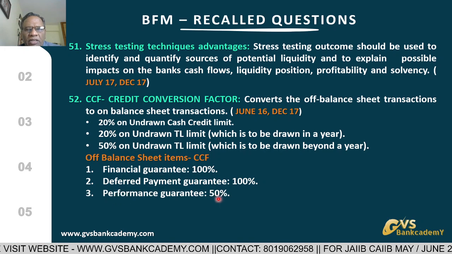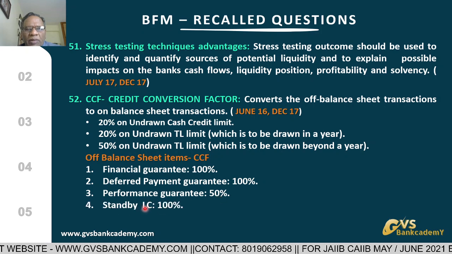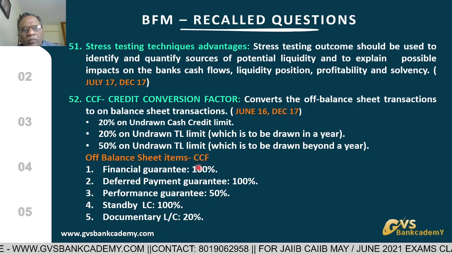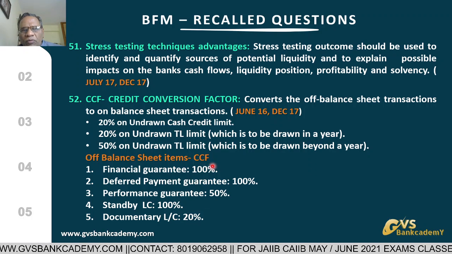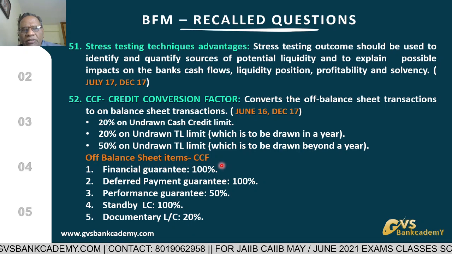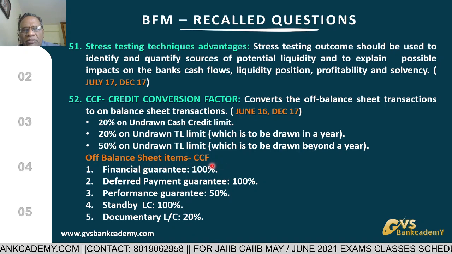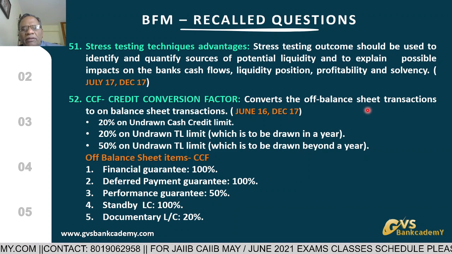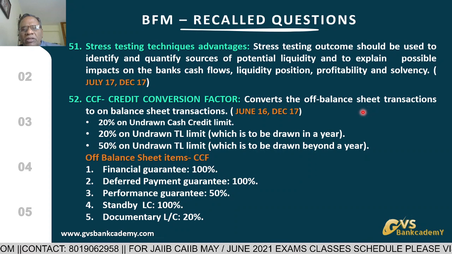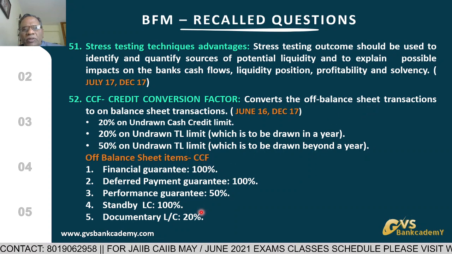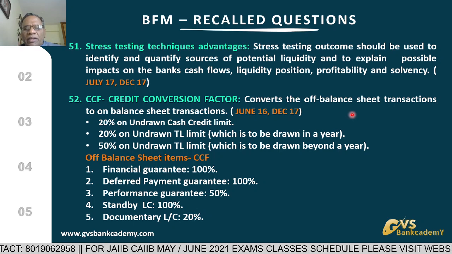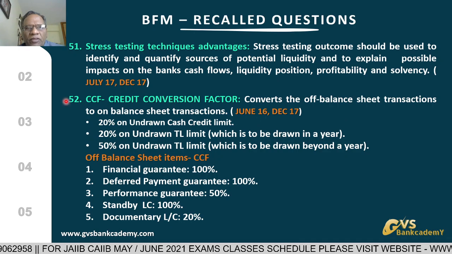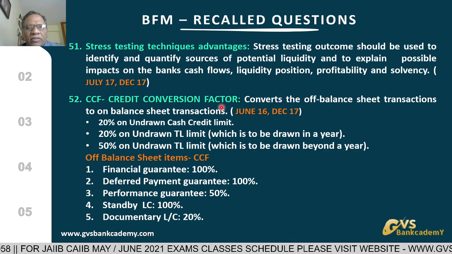Performance guarantee, credit conversion factor is 50%. Standby letter of credit, 100%. Documentary letter of credit, 20%. By applying these credit conversion factors, we are converting the off-balance sheet items from schedule number 12 of the bank balance sheet to on-balance sheet schedule number 9, advances. This is about credit conversion factors, very important for the risk-weighted calculation also.